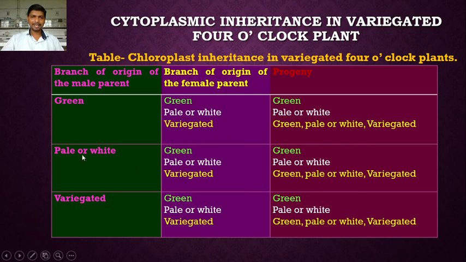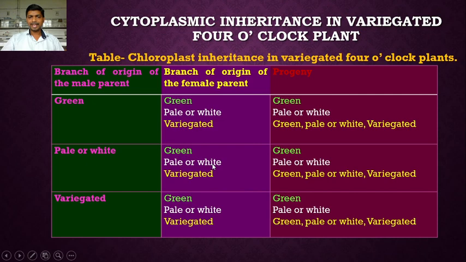In the second example, here the pollen has been derived from the pale or white branches, while the egg cell has been derived from the green branches. So in this case the progeny is green because the egg cell has been derived from the green branch. The egg cell contributes more cytoplasm. It is the cytoplasmic inheritance. So because of this the progeny is green.